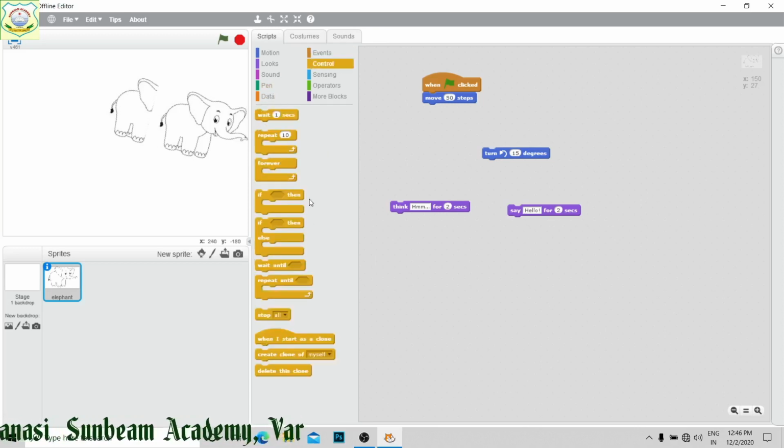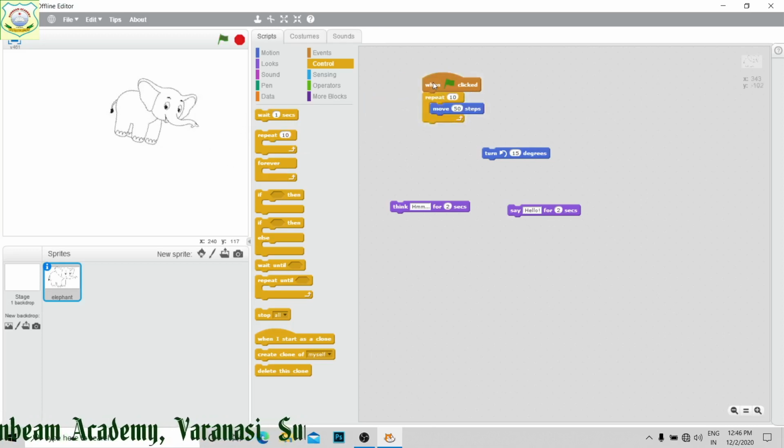Control. This is for the looping and all. How you are going to control your sprite on your screen. Suppose I have used this one. Now 10 times it will be done, right?